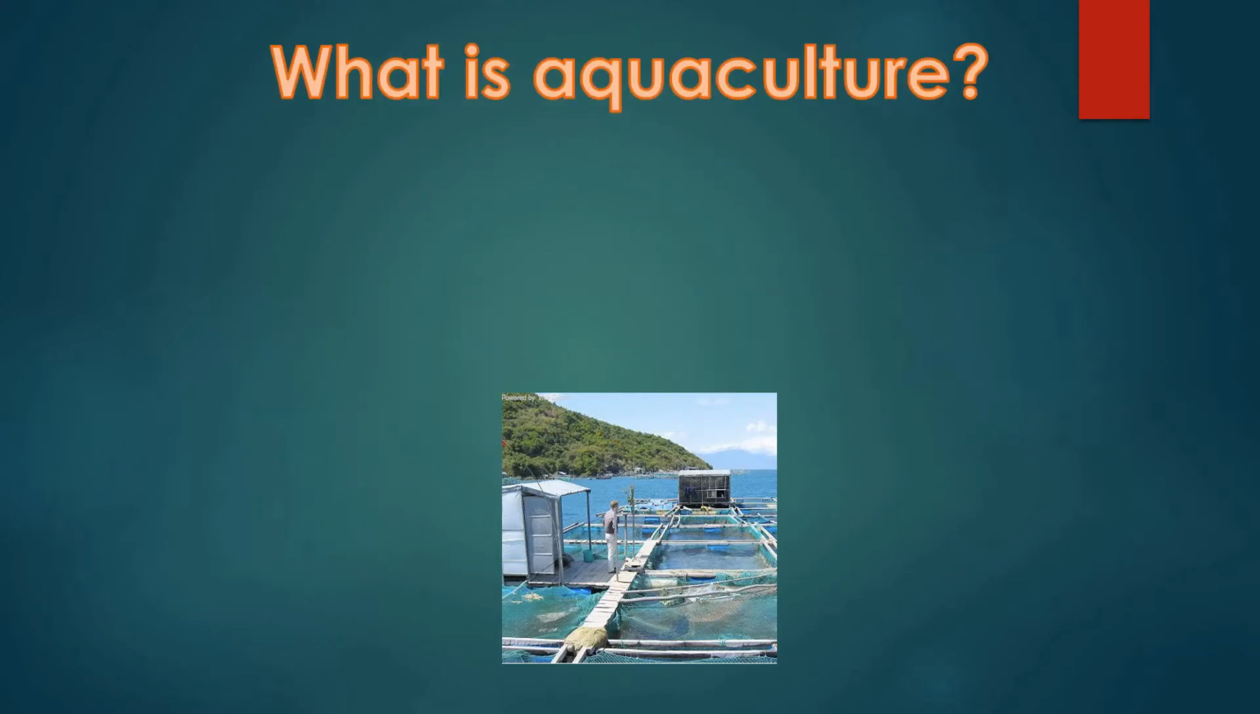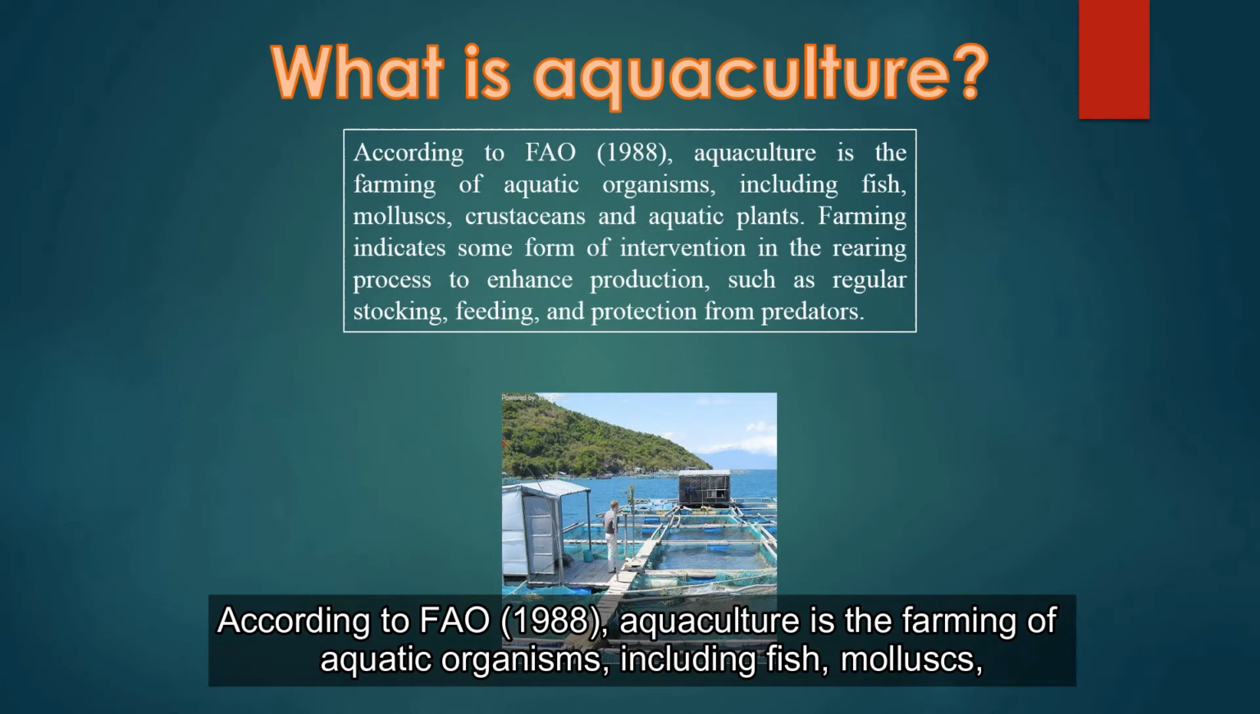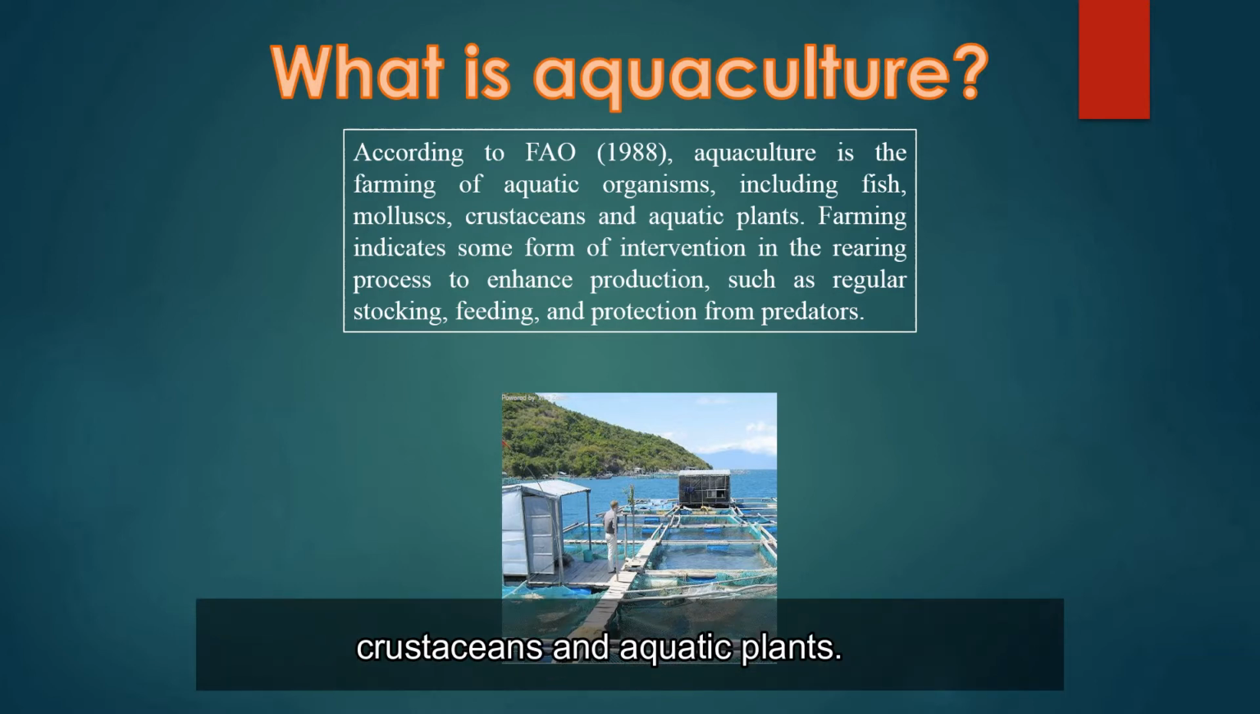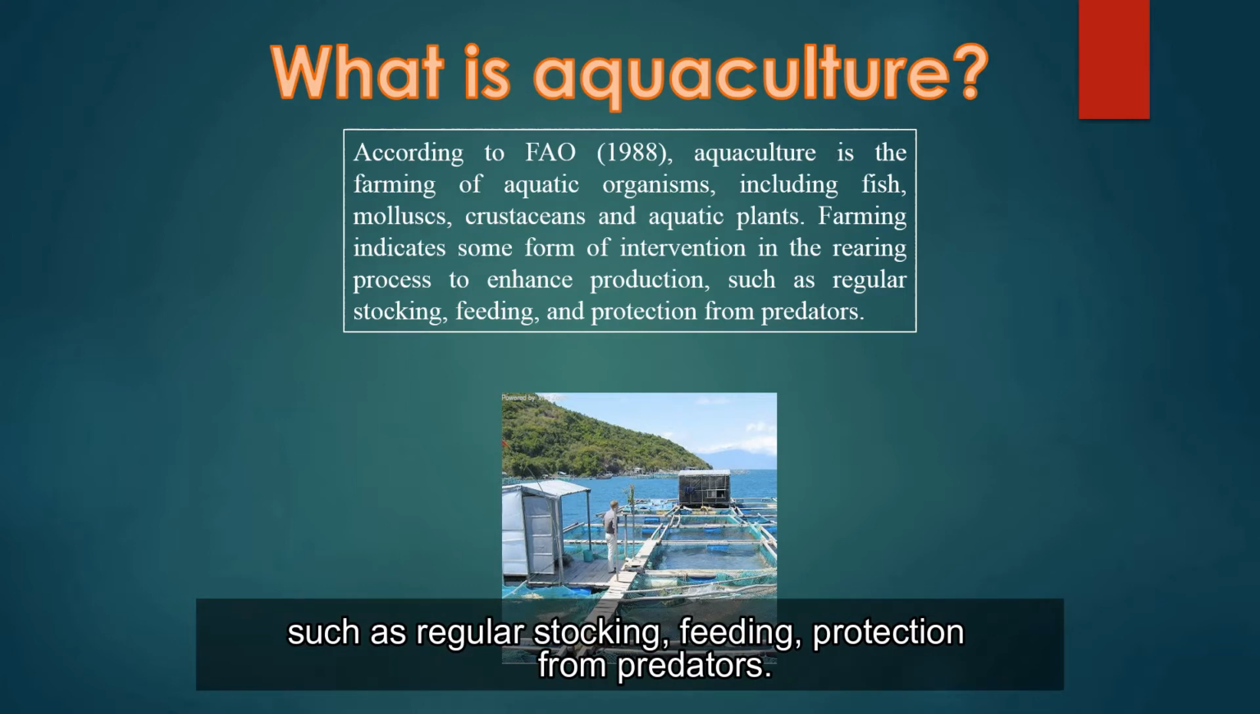What is aquaculture? According to FAO, aquaculture is the farming of aquatic organisms, including fish, mollusks, crustaceans, and aquatic plants. Farming indicates some form of intervention in the rearing process to enhance production, such as regular stocking, feeding, and protection from predators.